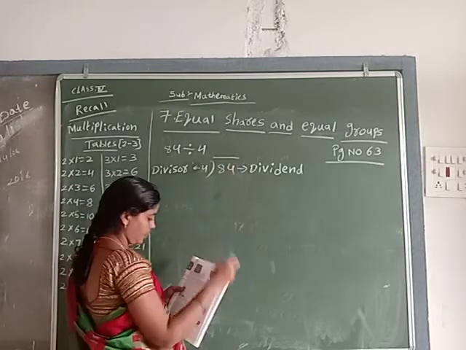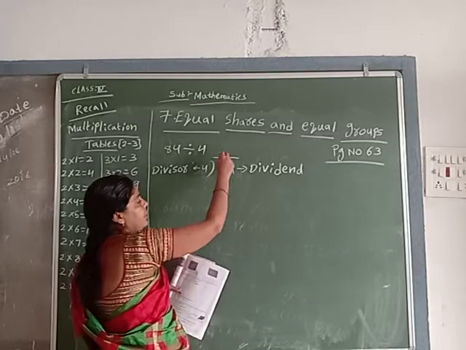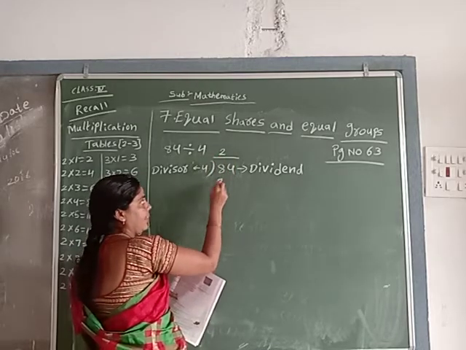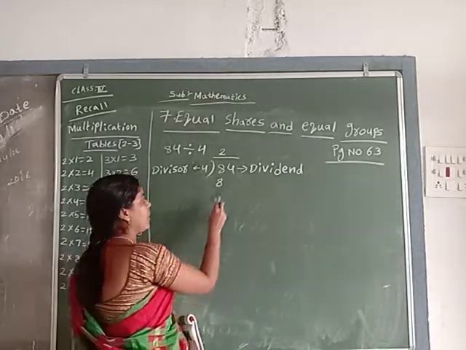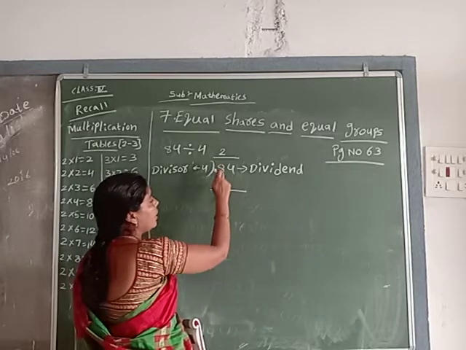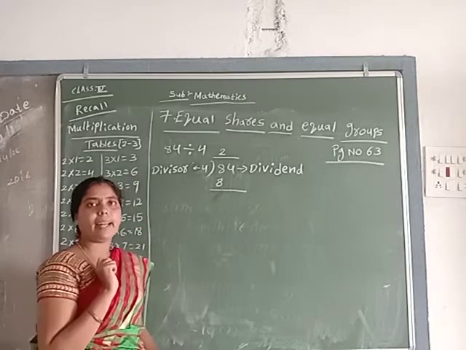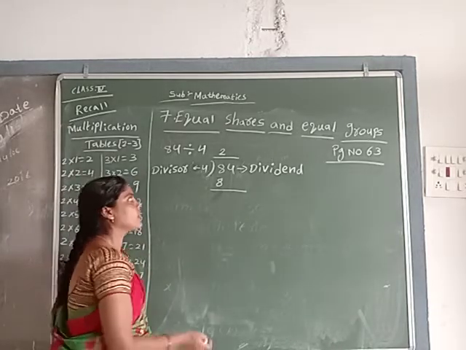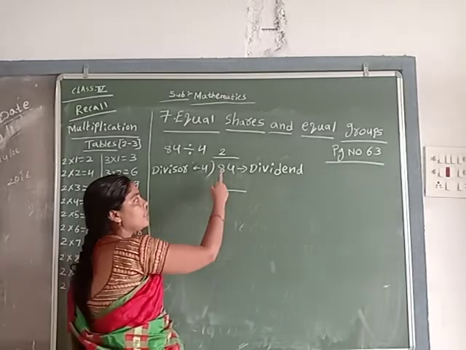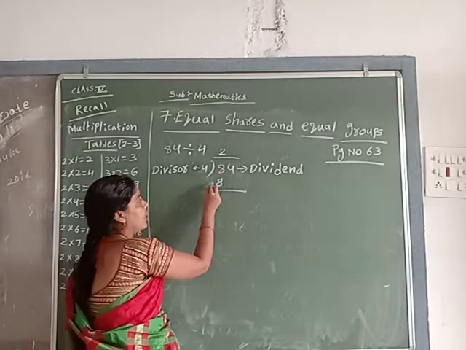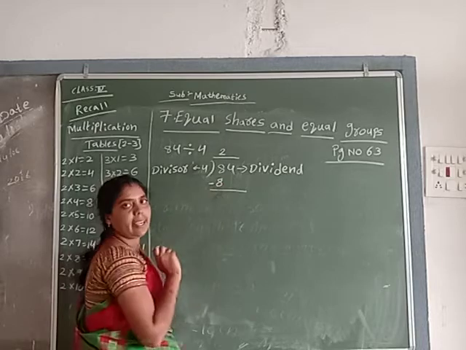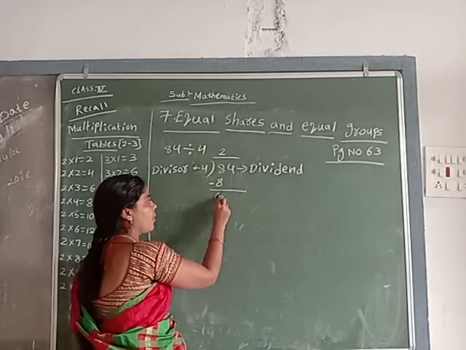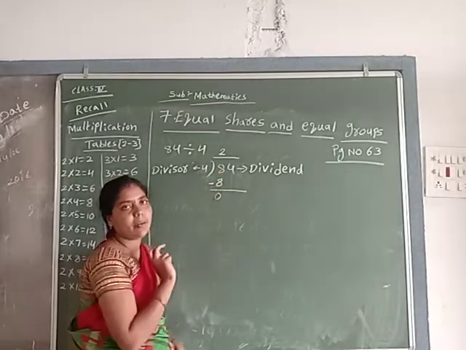So here write the quotient. 4 twos are 8. Understand? So here what to do? Addition or subtraction? You know all the children. So here we do subtraction only. 8 minus 8, how much? 8 minus 8 is 0. So the first number is complete.